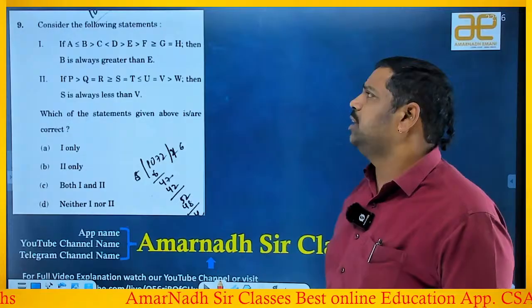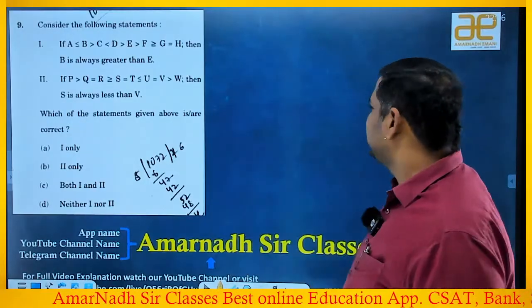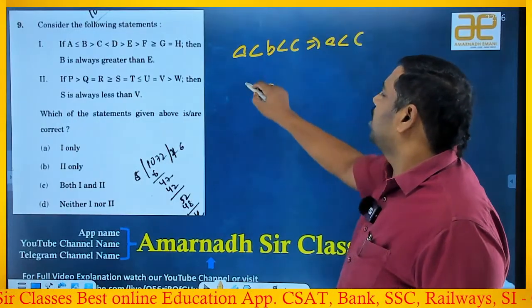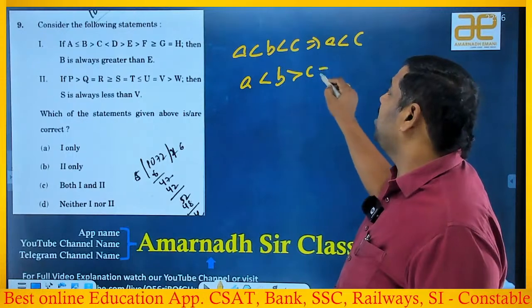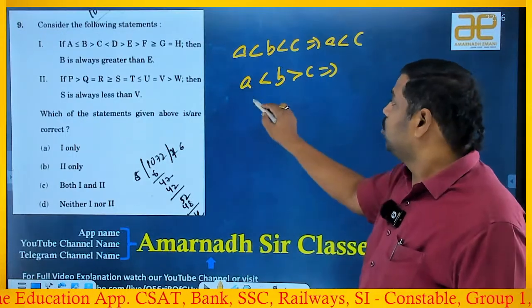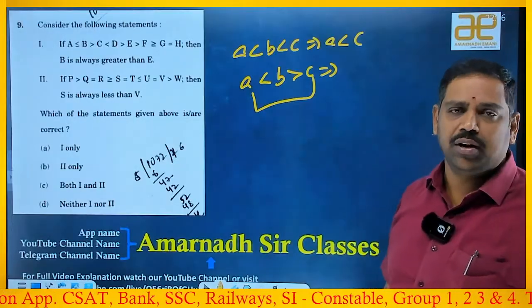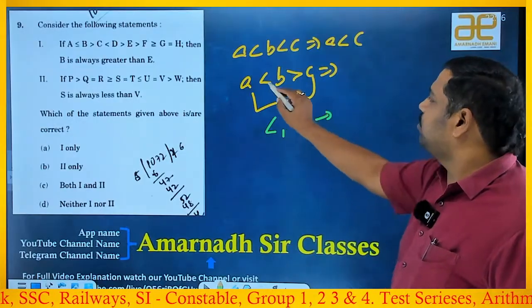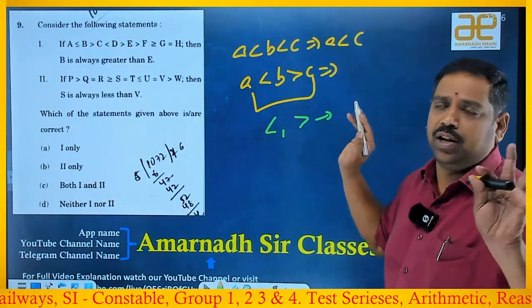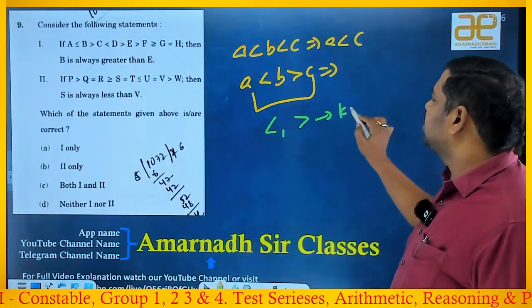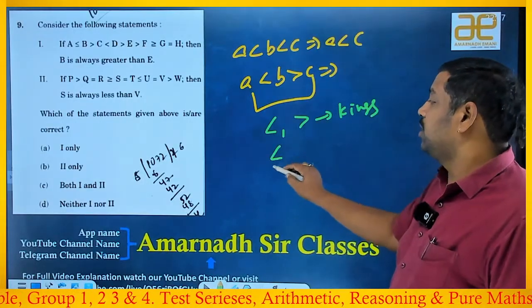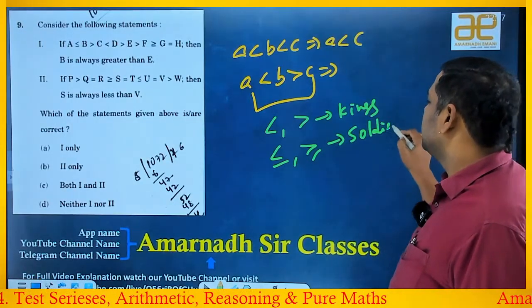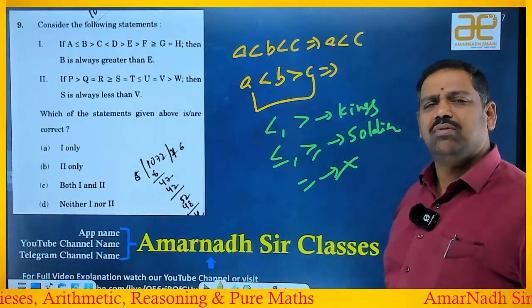This is a funny question actually. If you want to answer this type of question easily, A less than B less than C means you can directly say that A is less than C. But A is less than B, and B is greater than C: anywhere if these two interchange, definitely you should say that no relation between A and C exists. This is what you have to understand. Similarly, less than and greater than are kings. Once the symbol changes, the answer cannot be determined, surely. Less than and greater than get more priority. Less than or equal to and greater than or equal to are soldiers, meaning less priority. Is equal to means no need to consider, just ignore it.